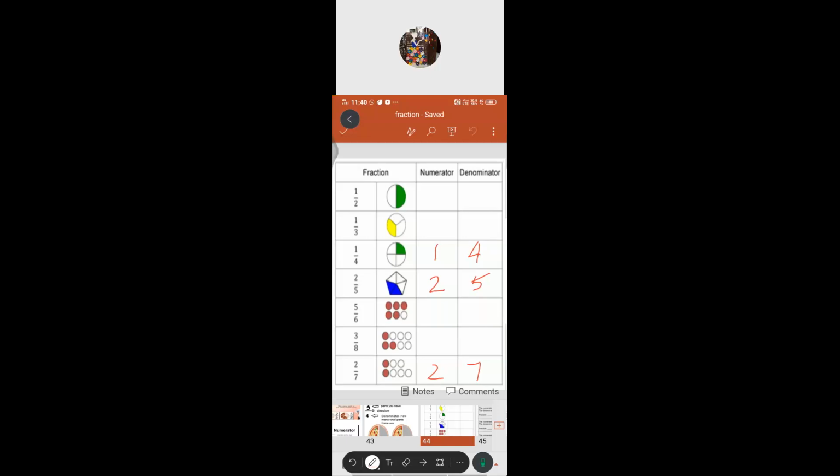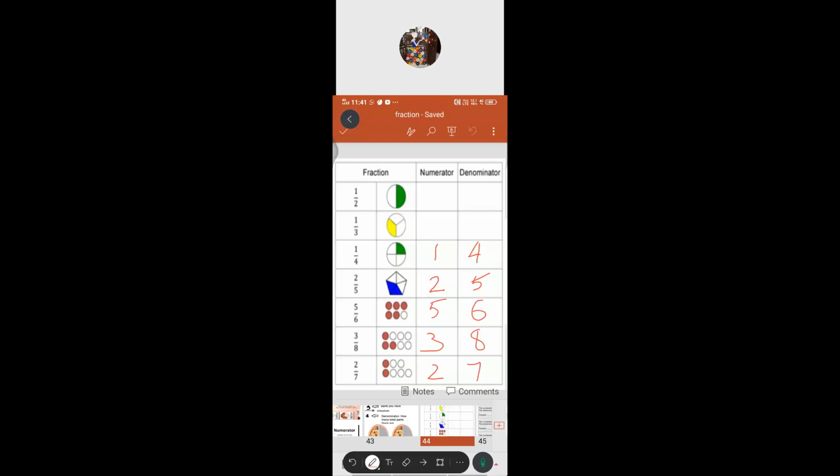Okay, previous one. 3 by 8. Answer it. 3 is the numerator and 8 is the denominator. Got it? Harshan, move fast. 5 is numerator, ma'am. 6 is denominator, ma'am. Very good.